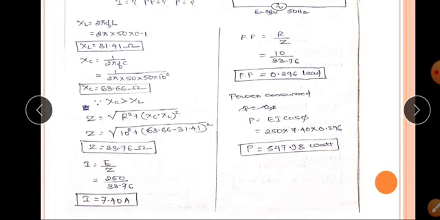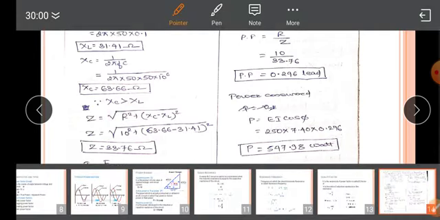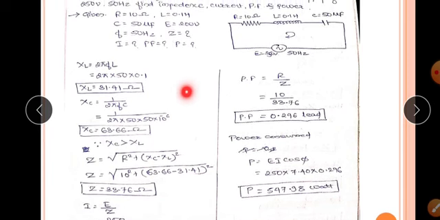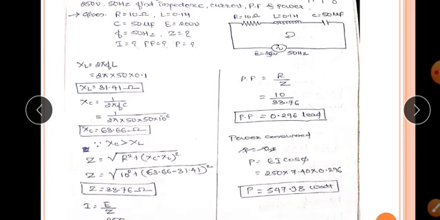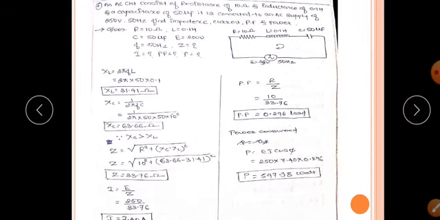Since the XC value is greater than XL, the impedance Z equal to square root of R square plus XC minus XL the whole square. The R value is given as 10 ohm. So 10 square plus 63.66 minus 31.41 the whole square. So you will get Z as 33.76 ohm. So impedance we have calculated. We know the value of impedance, we know the value of voltage.